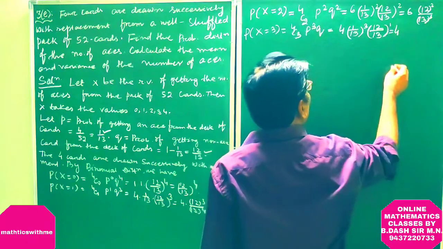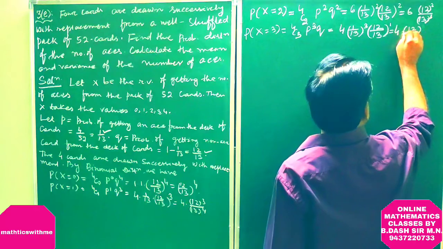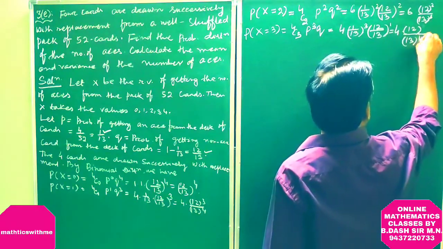This is 4 into 12 divided by 13 to the power 4.